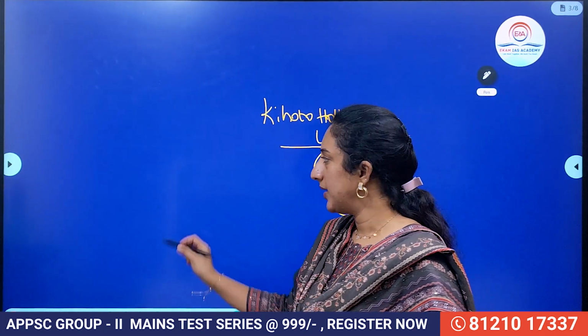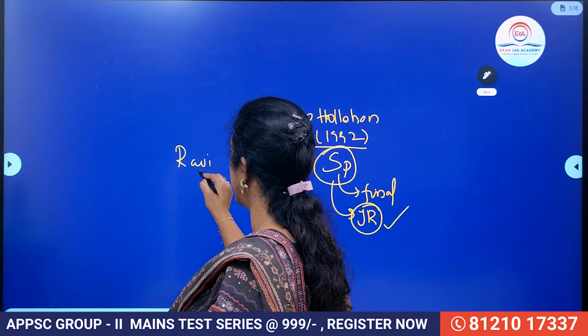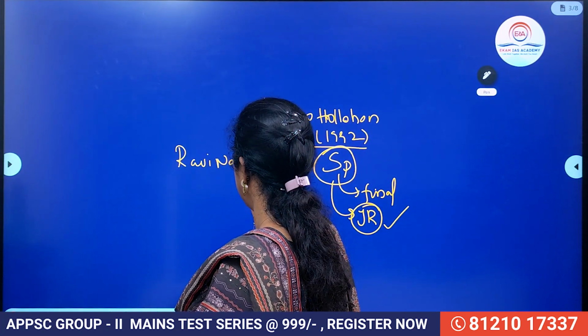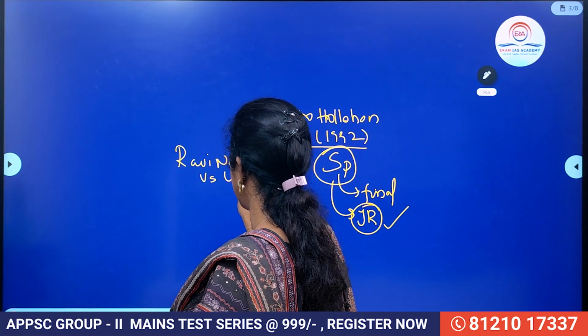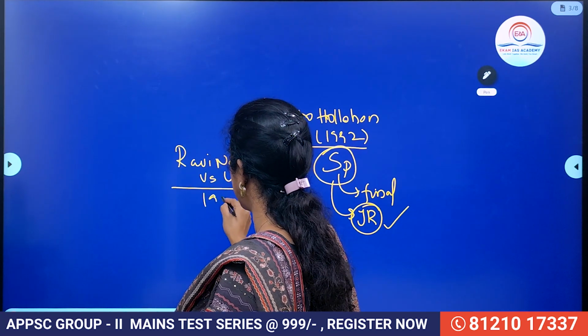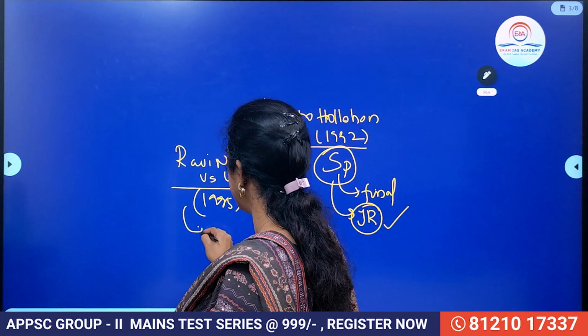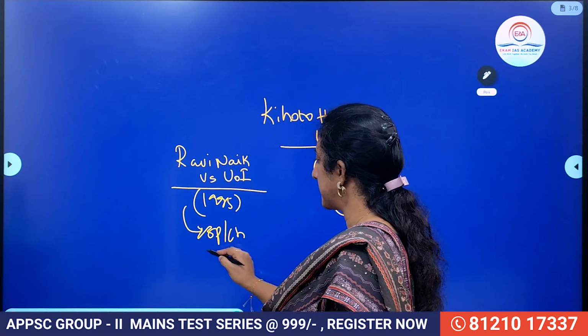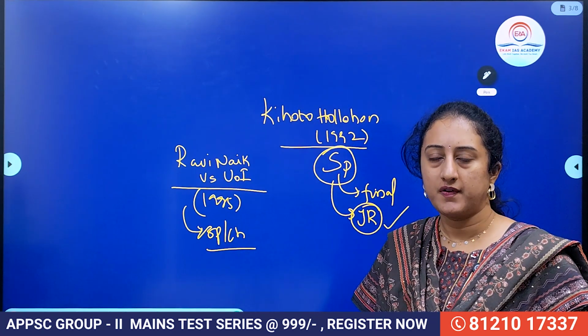At the same time, the Ravi Naik versus Union of India case. So in 1995, this case also re-emphasized the power of the speaker and chairman to decide disqualification on the grounds of defection, right?